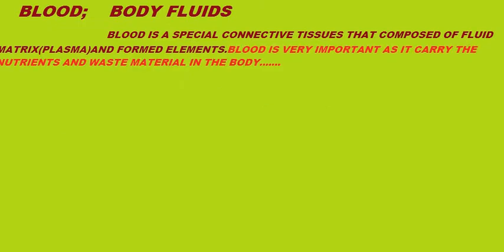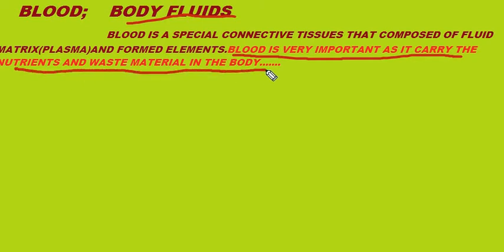Blood is a very important body fluid. Why? Because blood carries the nutrients and waste material in the body.